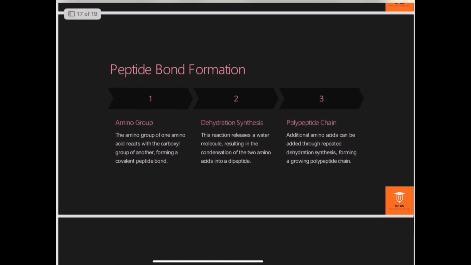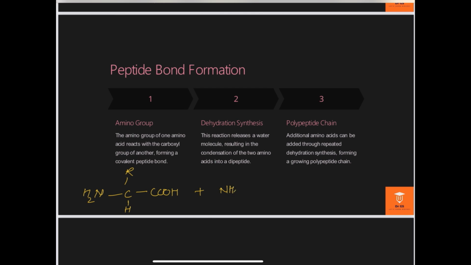And here we all know that protein is a polymer of amino acids. The amino acids are bonded with a bond called the peptide bond. Here I am drawing a simple structure of the peptide bond. I am writing a basic structure of an amino acid, a common amino acid with NH2, and here is the COOH carboxyl group, and here is another amino acid, a typical structure of an amino acid.